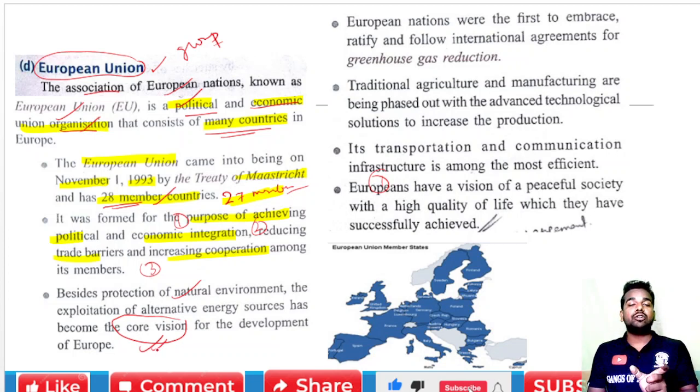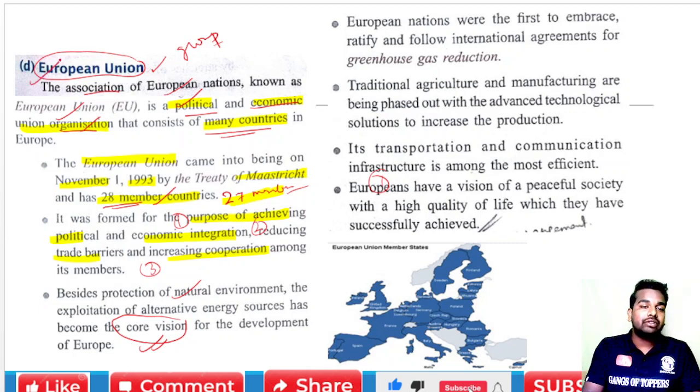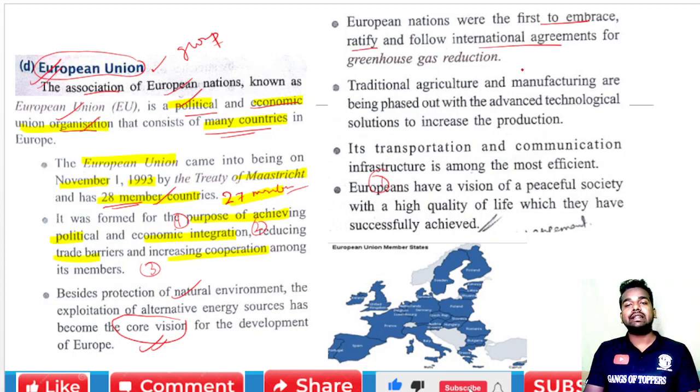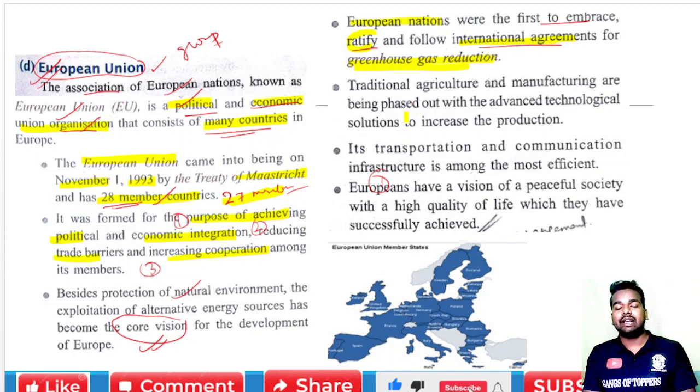The need to explore a new alternate source of energy is a core vision for the development of Europe, and that vision comes under these European nations. European nations were the first to embrace and ratify the international agreement for greenhouse gas reduction. So this is very important: these are the countries that followed the first international agreement on greenhouse gas reduction.